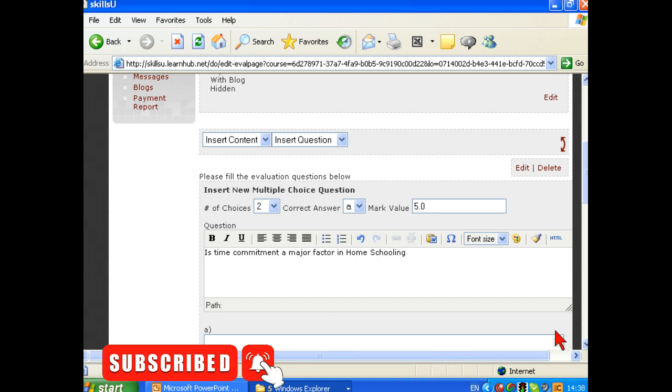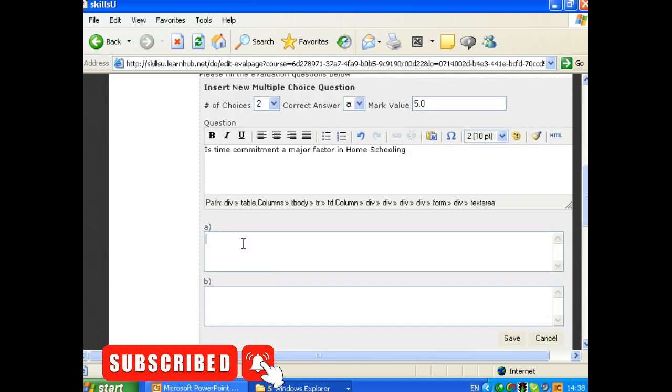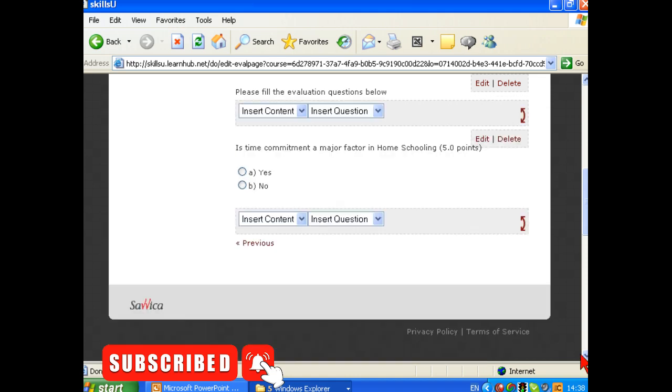Now, if you're doing some serious training using your own internet university, then you will need to think very carefully about the evaluation questions. This one is a simple one. Yes and no in this case. Remember, our correct answer is A. Yes, you better believe that time commitment is a major factor. Let's save that away, and here we are.